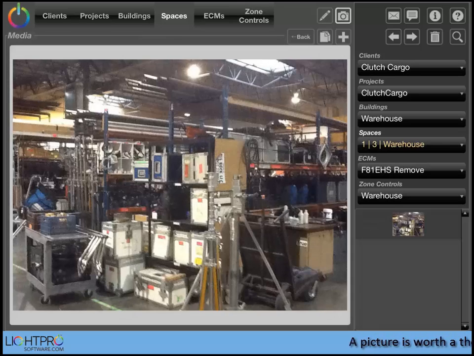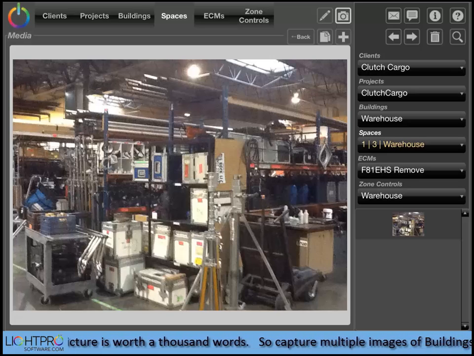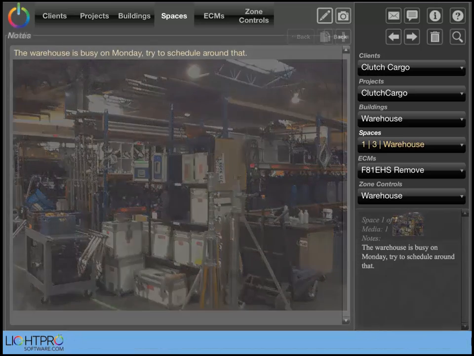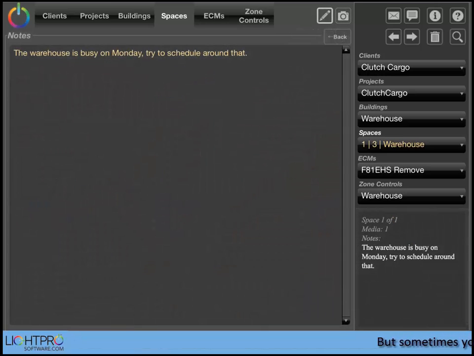Using the iPad camera, you can capture photos to be associated with a project, a building, a space, an ECM, or a zone control. In addition, you can capture typed notes to be associated with a project, building, space, ECM, or zone control.